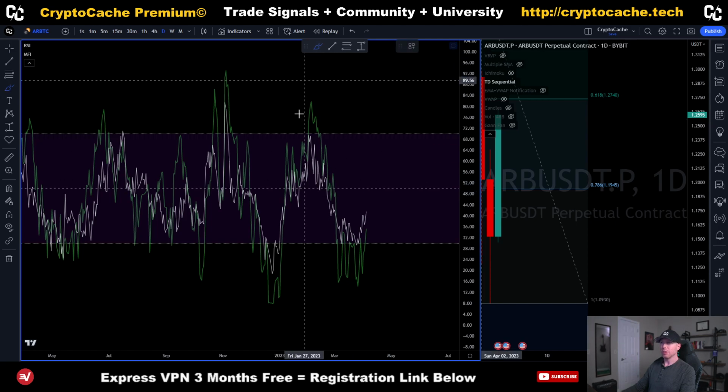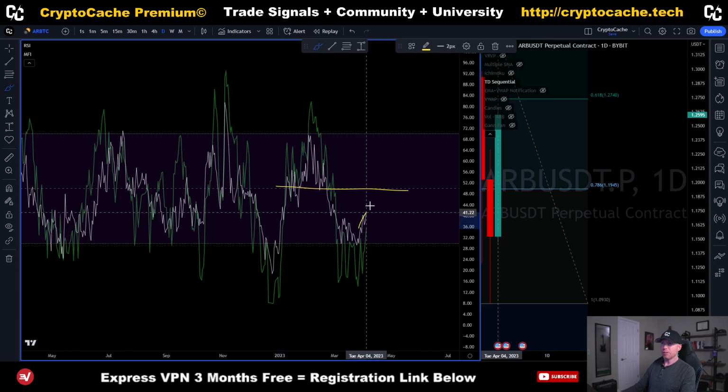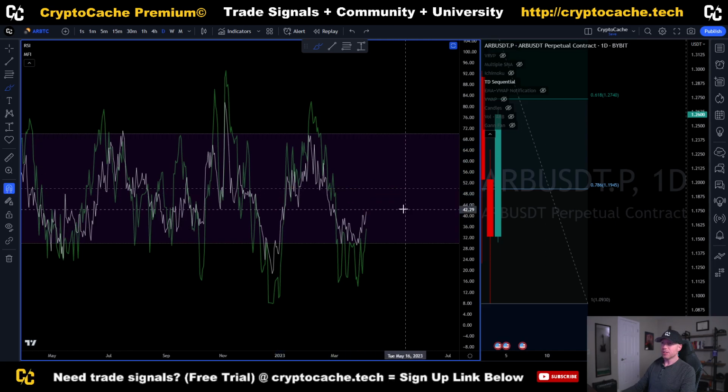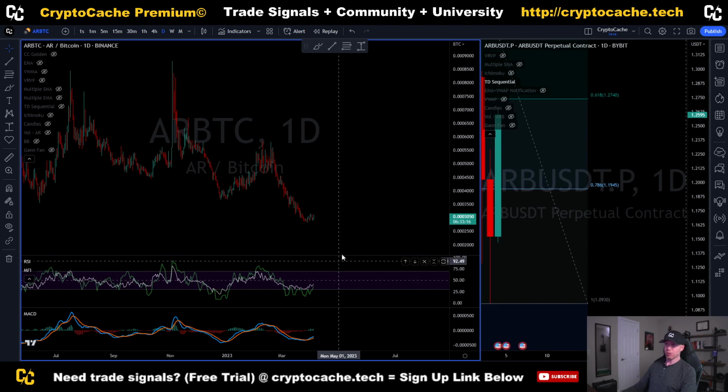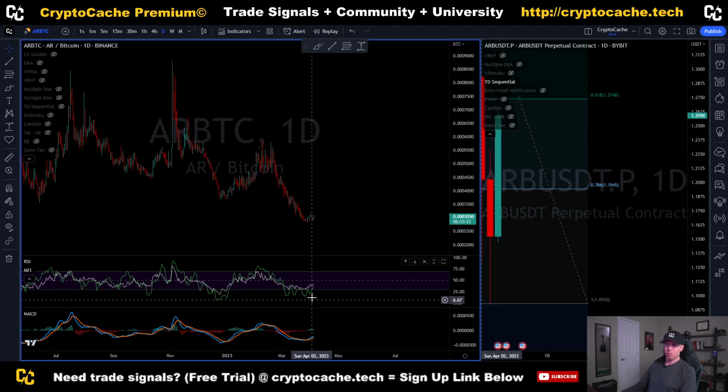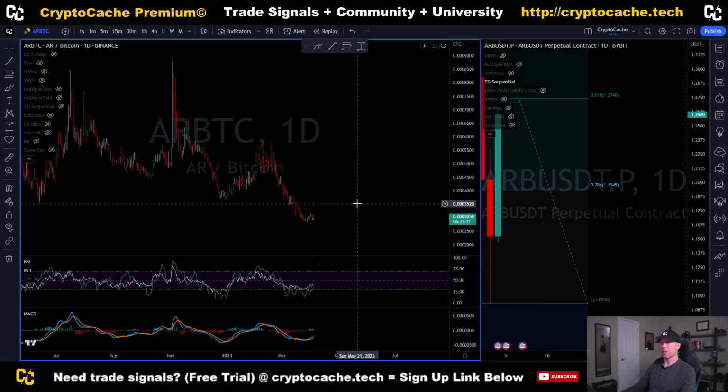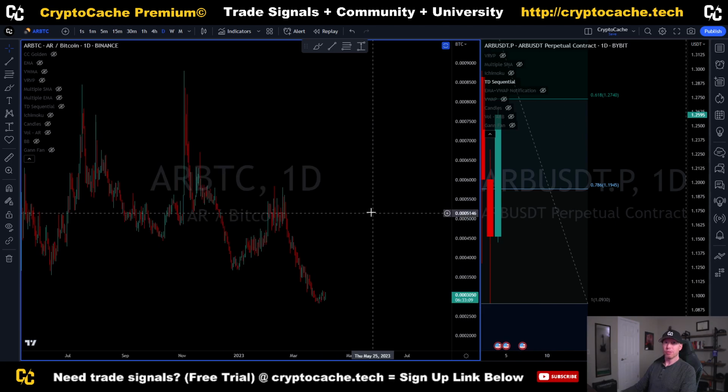Okay, so preferably we're going to see some resistance here at 50, and then of course it'll break to the upside. That's essentially what we're looking for. I pay close attention to the relative strength index as well as the money flow index, and right now money flow is coming back into this coin. Okay, in fact, there's a lot of money flowing into this coin here today.